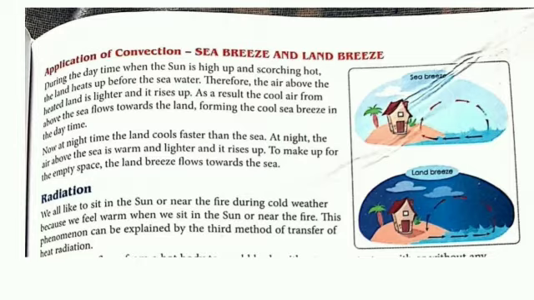Land cools fast, so land becomes cool very quickly, but the seawater remains warm for a much longer time. So during night, the hot air over the warm sea rises upward and cooler air from the land blows in towards the sea in the form of a breeze to take the place of the hot rising air.